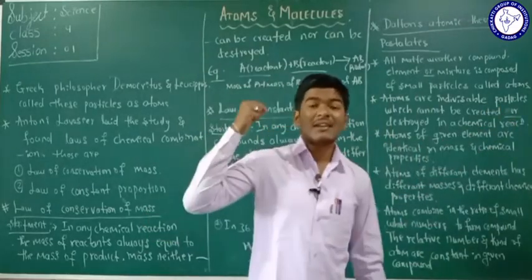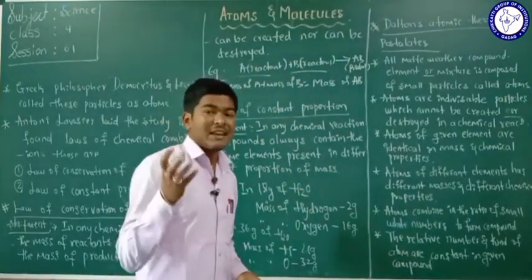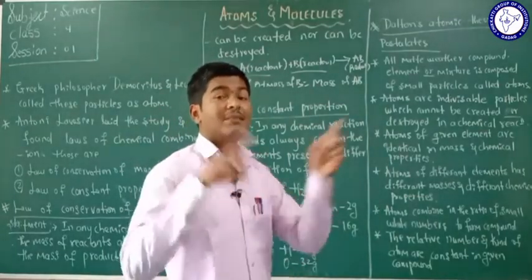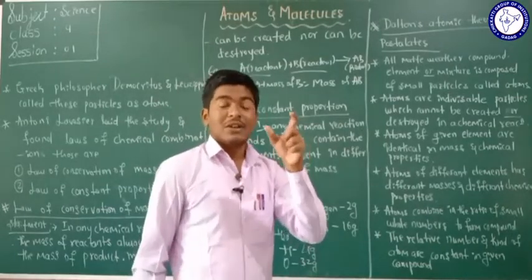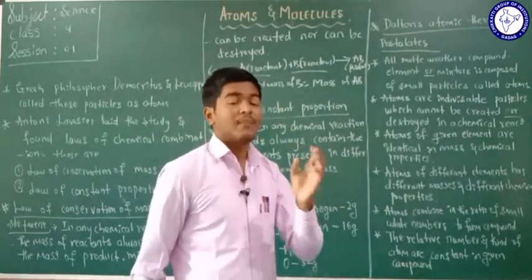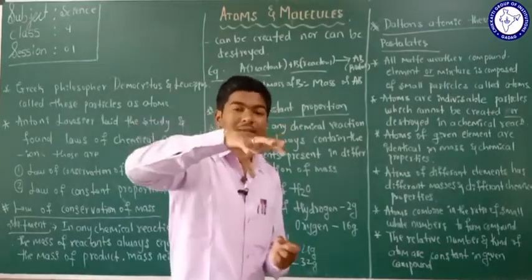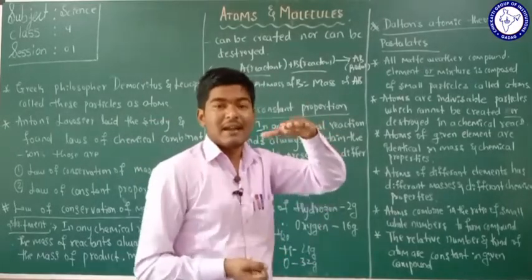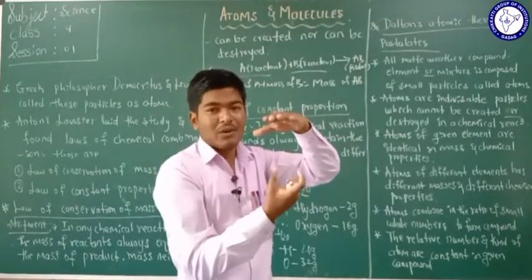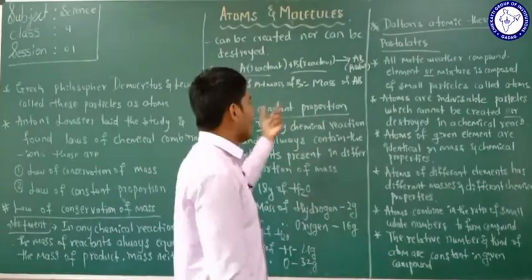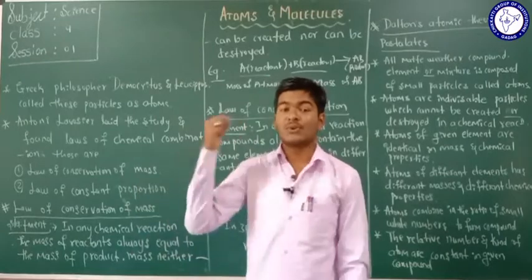So the question arises in your mind: if in a reaction some of the reactants are eliminated in the form of a gas, what happens then? If you are going to check the mass of the reactants at that time, you have to close the mouth of the reaction vessel very tightly. That stops the gas from escaping, and keeps it in the jar only. Then only you can calculate the mass of the product, isn't it? At that time only does the law of conservation of mass hold good in that reaction.